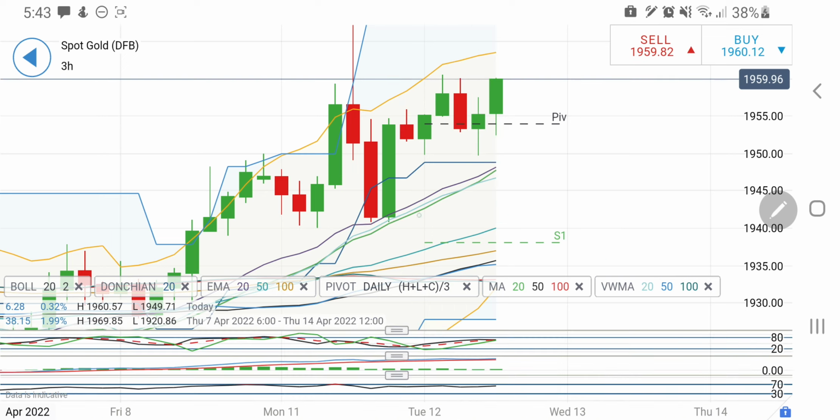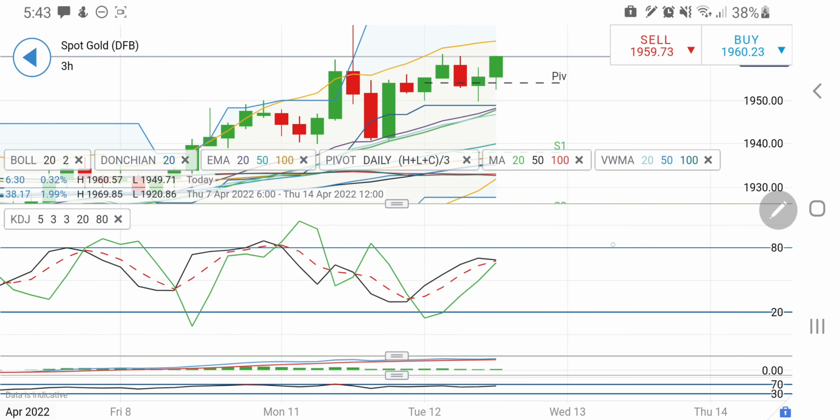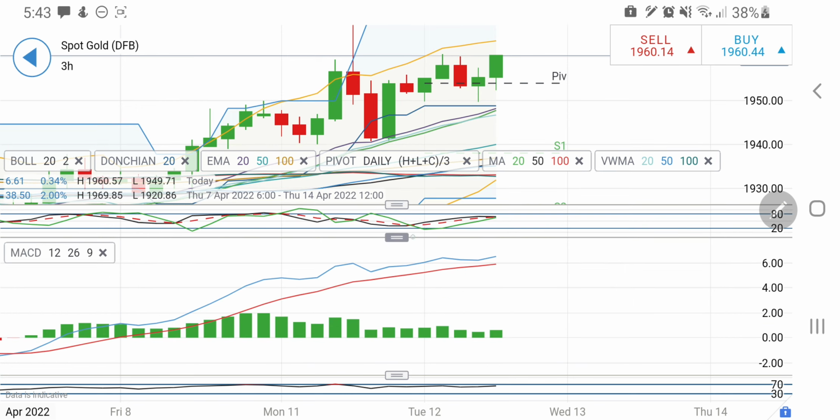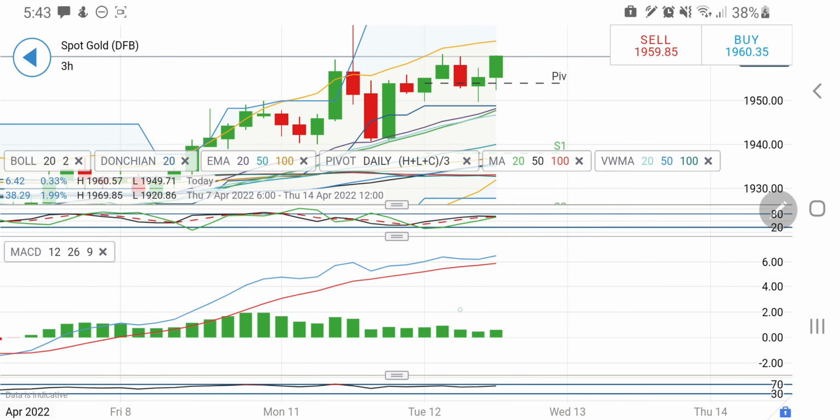And if you look at the 3 hour charts, stochastic is here, it is trying to converge, cross over, and probably from here we may see a red candle. I will be cautious here. I will be mindful of the trade, going long. So yes, if it sustains above the 1960 level, you can still try to initiate a long, but I still recommend waiting till the data.